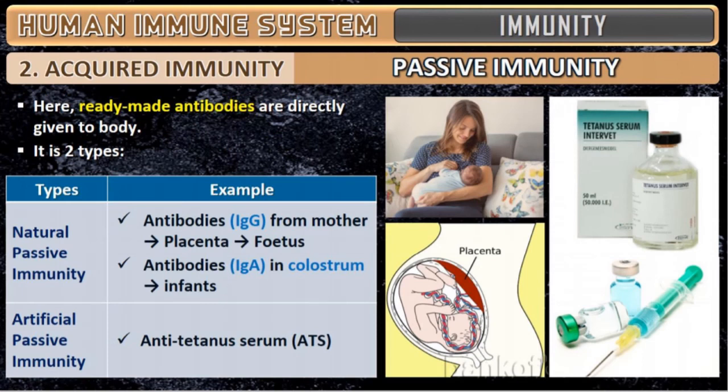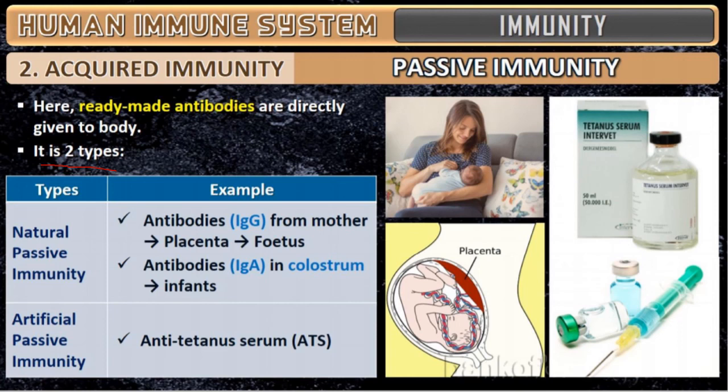So this is passive immunity. See, mama is feeding a baby. Here ready-made antibodies are directly given to the body. There are two types, as I told you: natural passive immunity and artificial passive immunity. So this is the example I told you. The antibody present in mother's milk is IgA. So the mother directly feeds the baby, the antibody enters the baby directly and it protects the baby from other pathogens.